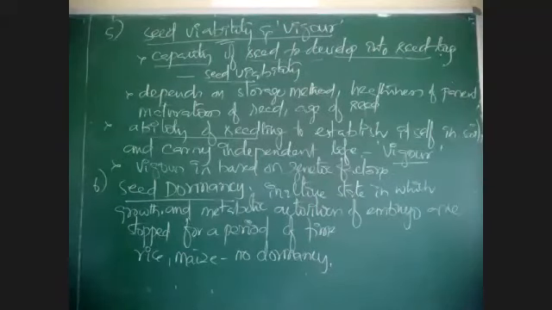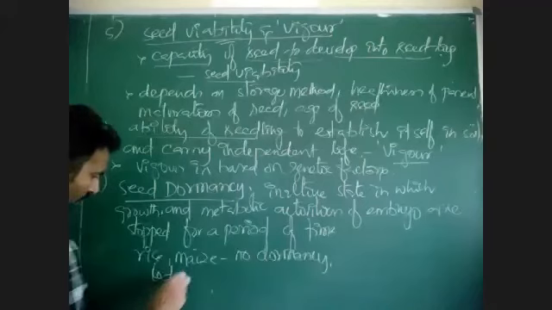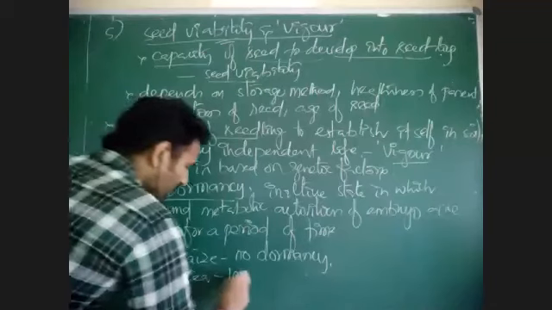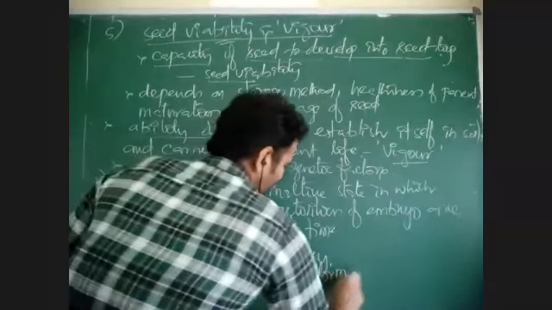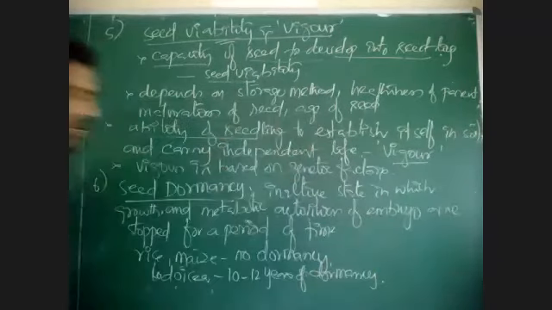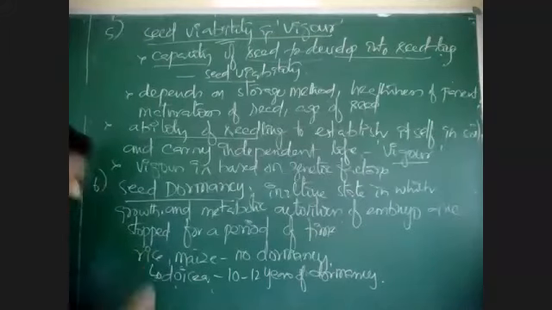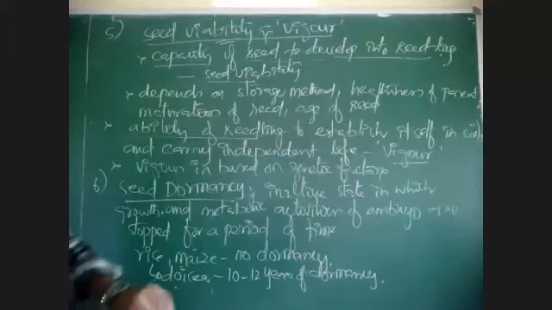We can find dormancy in Lodoicea plants, spelled L-O-D-O-I-C-E-A. In Lodoicea plants, there are 10 to 12 years of dormancy. Ten to twelve years of seed dormancy is recorded in a plant called Lodoicea. This is about seed dormancy.